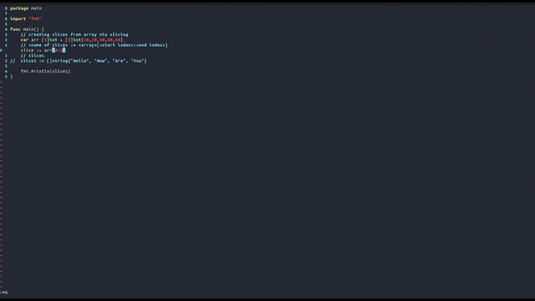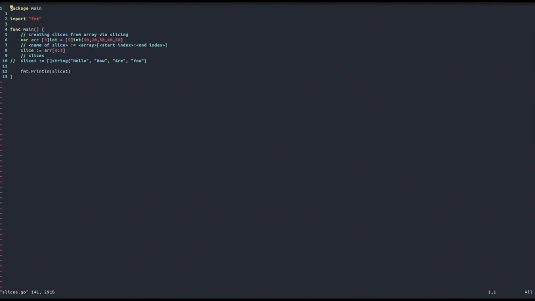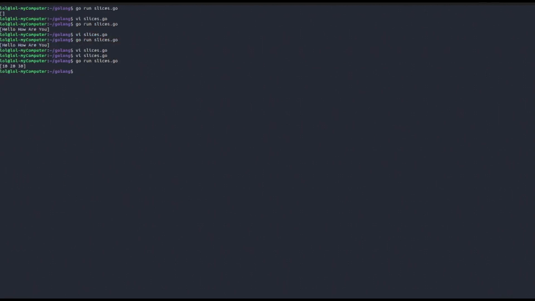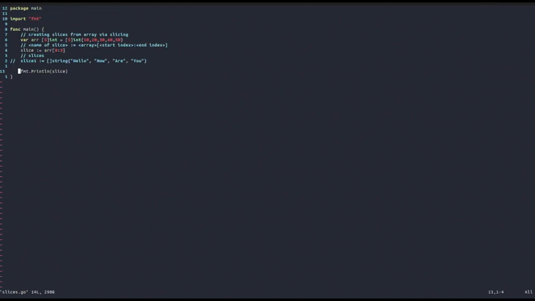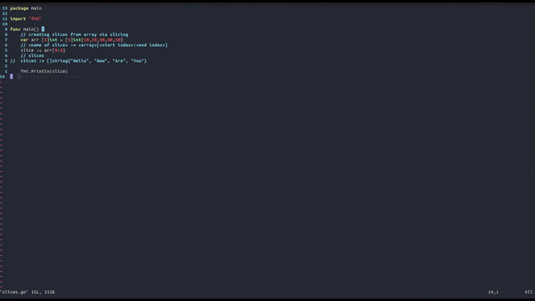And when we do that, let's print slice instead of slice1 and see what happens. As you can see, we get 10, 20, and 30. But what we got here is not an array; it is a slice. We can convince ourselves of this by printing out the type of the slice variable. As you can see, we get a slice of integers. So this should convince you that this is a slice, and this is another way of creating slices.